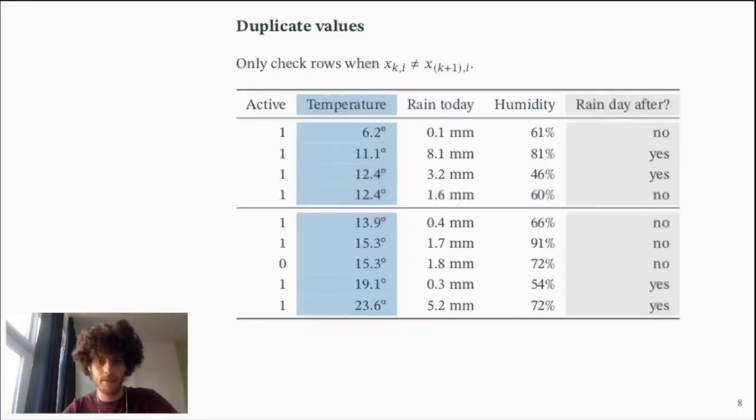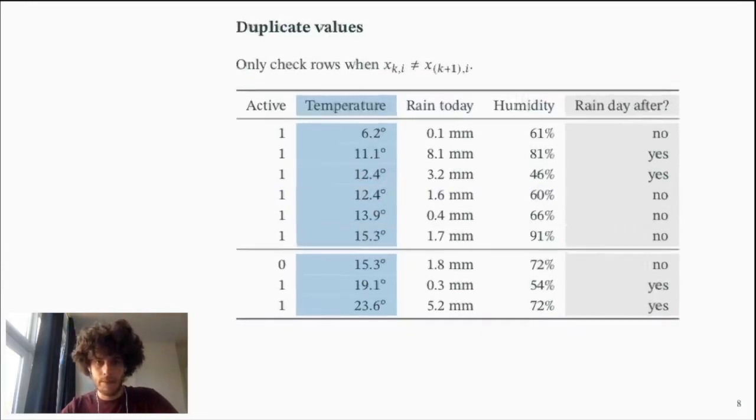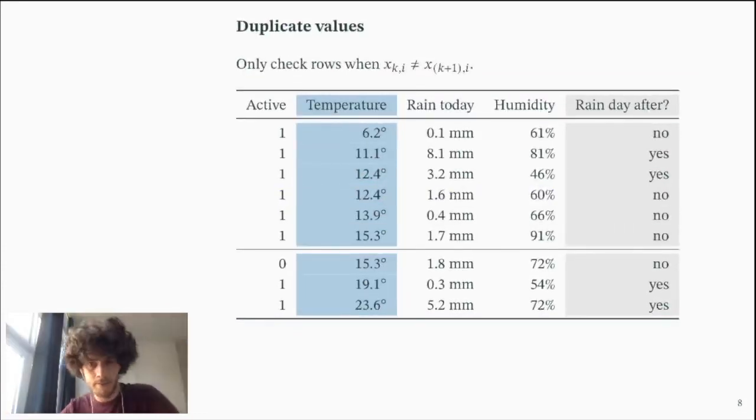We keep on going through the table, but this causes a problem here, because the next value is the same, but it's not active. So we need to take into account only the active rows when considering these neighbors. And this becomes a problem because we don't know how many non-active rows there are.